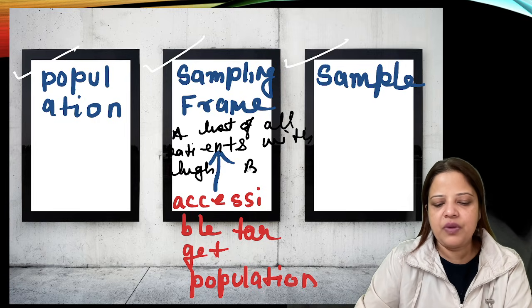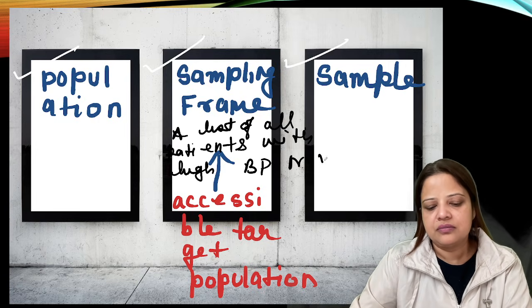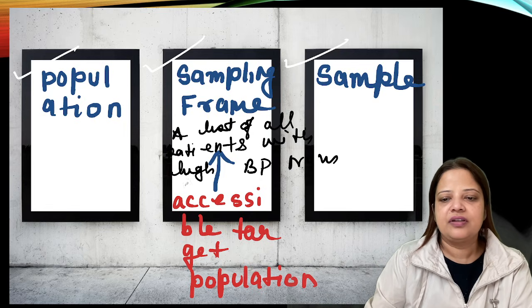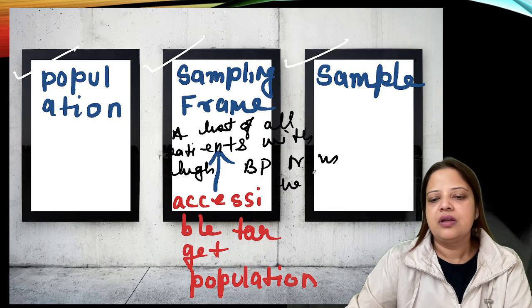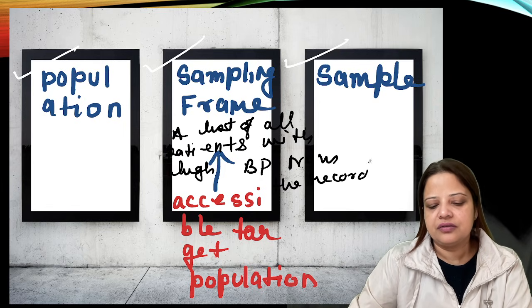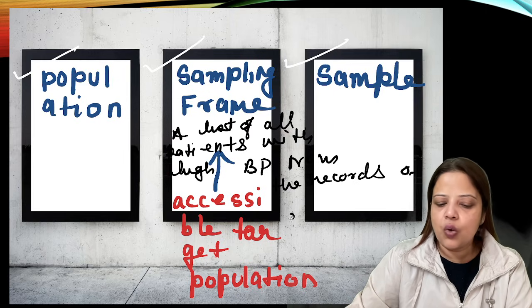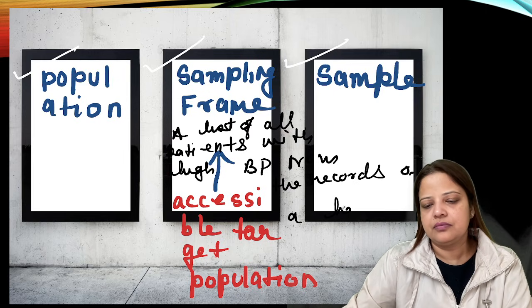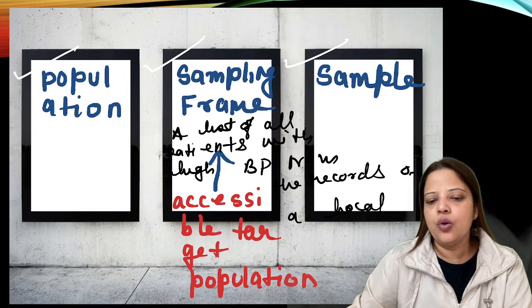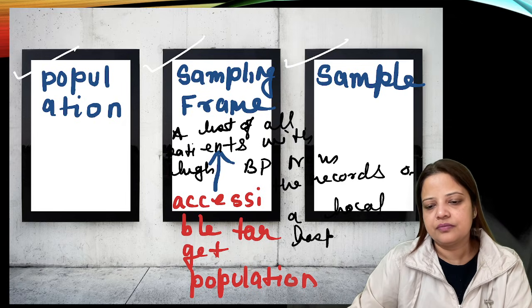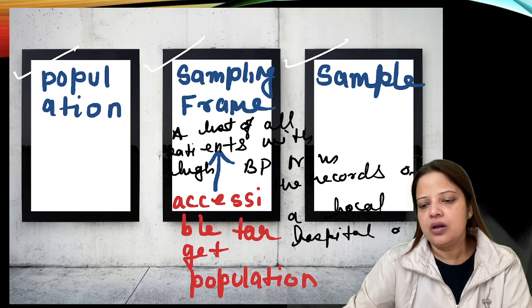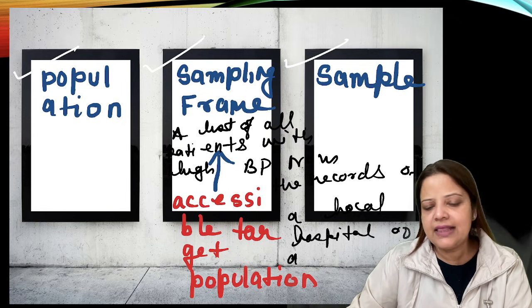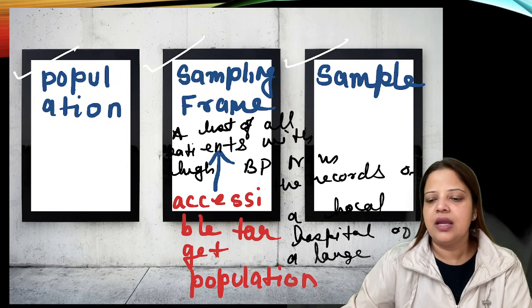from the records of a local hospital or a large health insurance database.